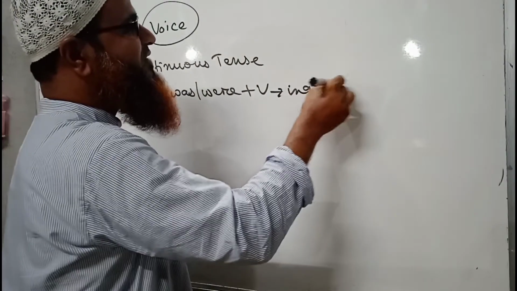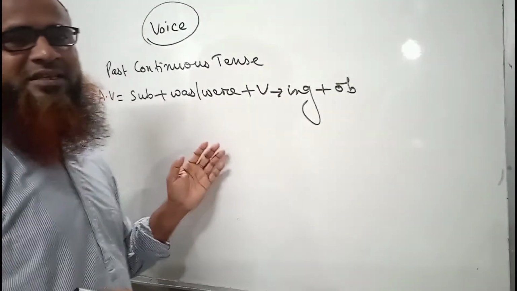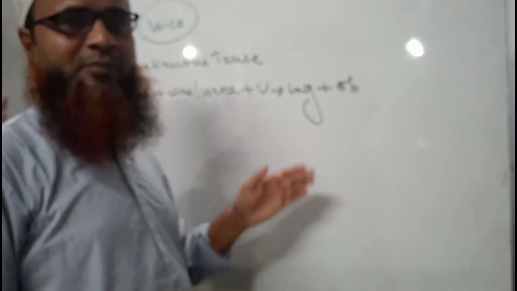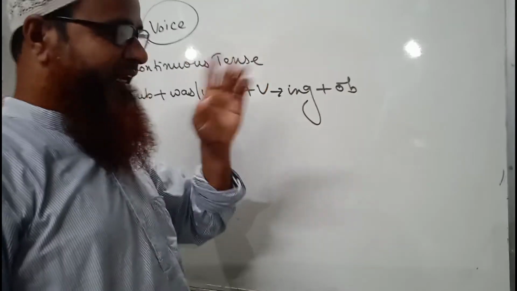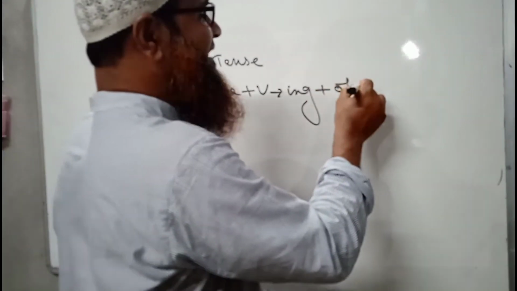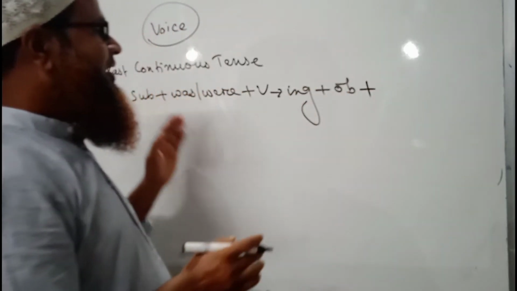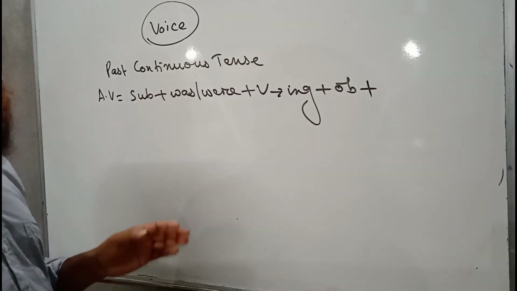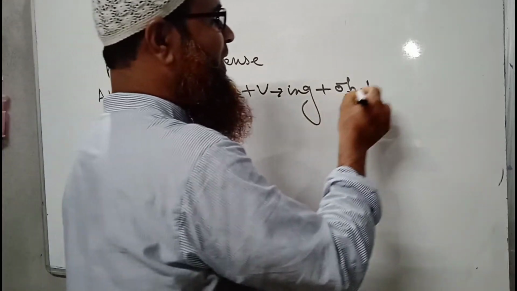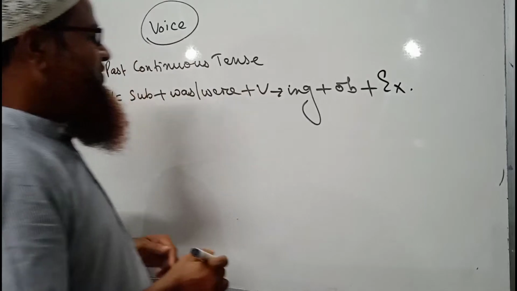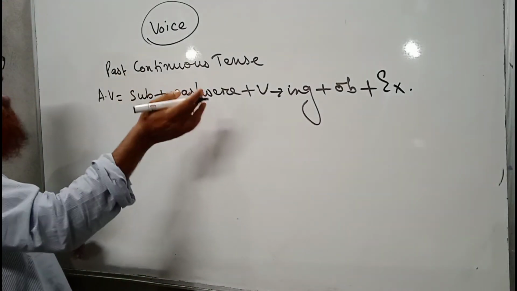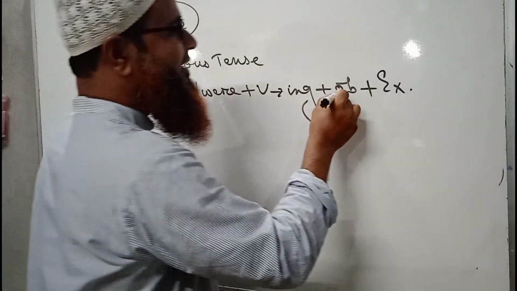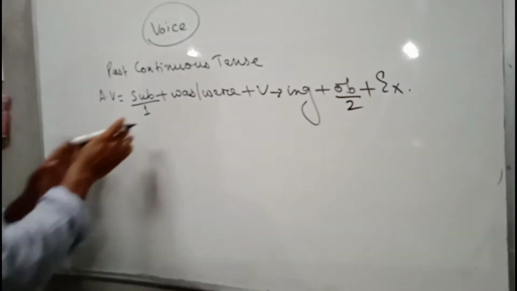Then we have to write object, because object is a must here. We have to change the sentence into passive one, where object is changed into a subject. That is why object must be present in the sentence of active voice, otherwise we cannot change it into passive one. Then extension. So here, like the other structures, I number the subject as 1 and the object as 2. So I am writing an example.